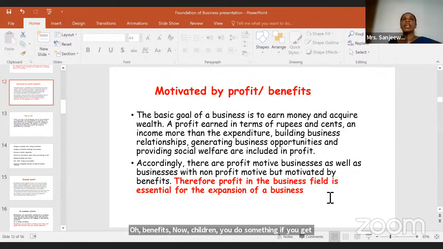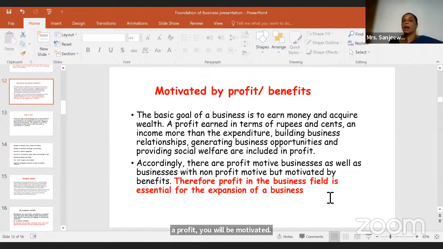Now, suppose you are working for a company. When you get a salary or a bonus, you will get motivated, right? Likewise, if you have your own business, when you receive a profit, you will be motivated. So that's the basic goal of a business.